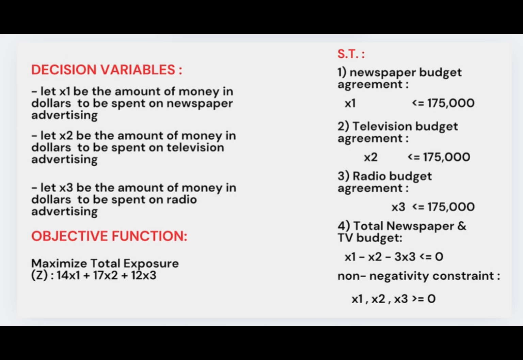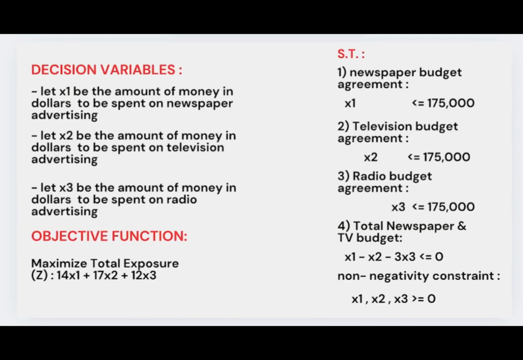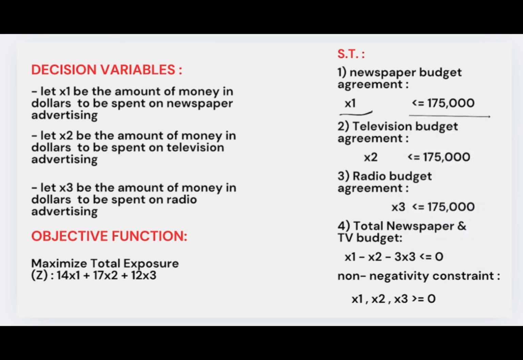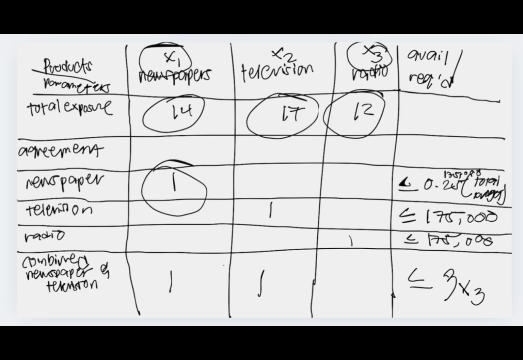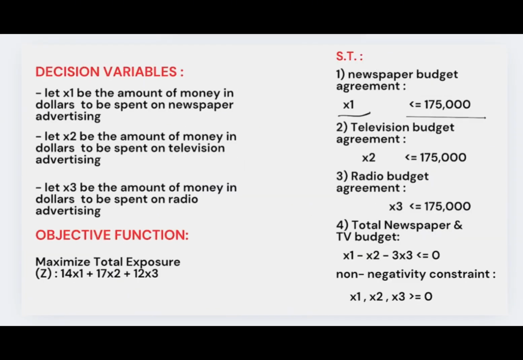So this is our subject to constraints. So we have newspaper budget. So kanina naglagay tayo ng 1. So it will be x sub 1. Kasi ito yun, no? X sub 1. So, x sub 1 is less than or equal to 175,000. For our television budget, we have x sub 2. Kasi ito, x sub 2. Television budget and radio budget.